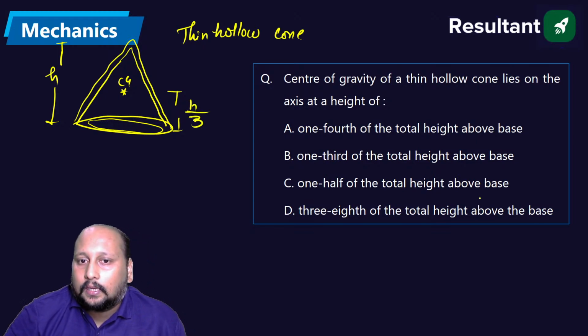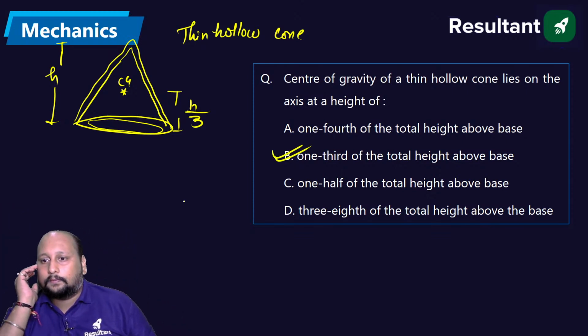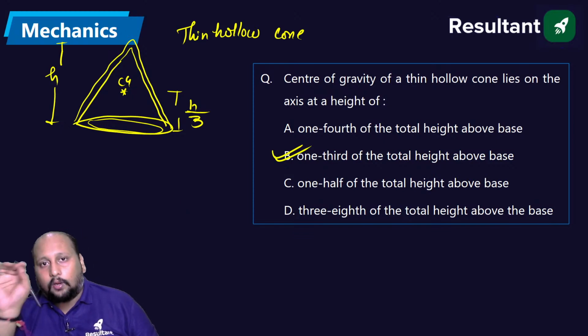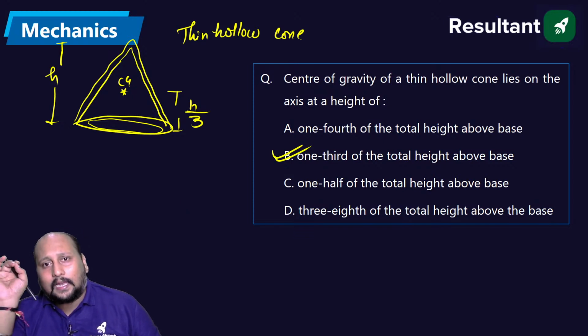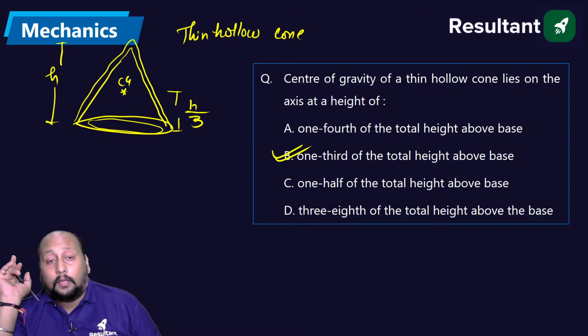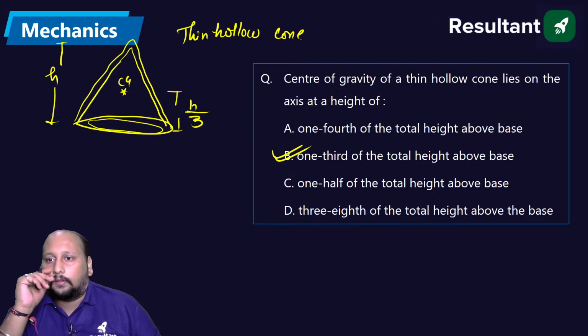Option B is the correct answer. Thin hollow cone and the triangle have exactly the same center of gravity formulation. Solid cone has h/4 from the base. Okay, very good Siddiqui, very good.